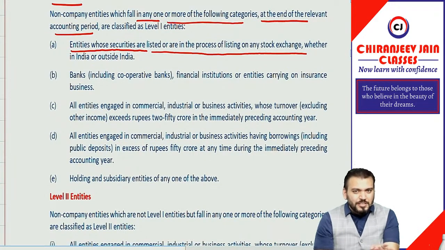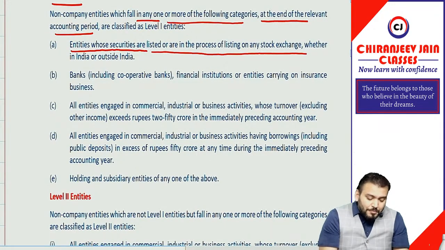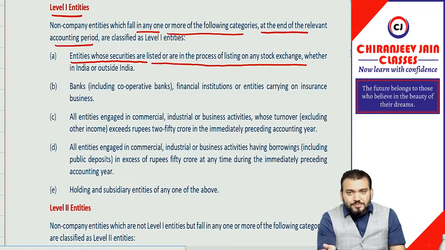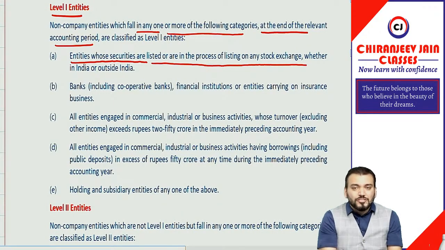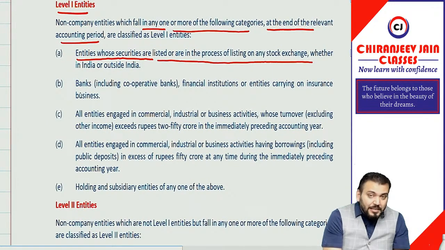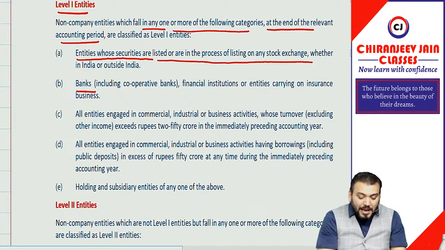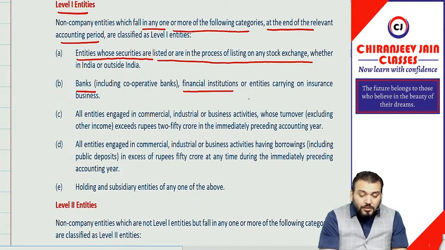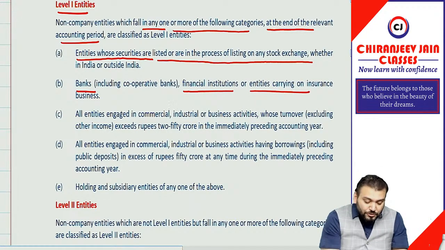Correct? This was there previously also. But can I say that for non-corporate entities, this point will not be applicable, because their shares or debentures will not be listed. So this point is not relevant for non-corporate entities. Correct? Yes, sir. Point number B: any entities which are banking entities, a bank or financial institution, or an entity carrying on insurance business.